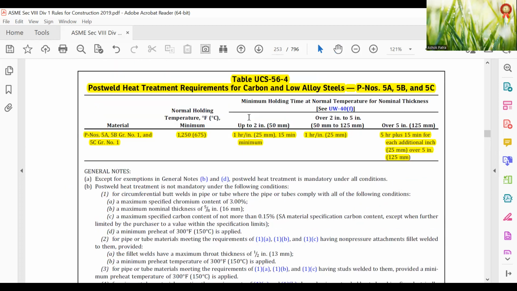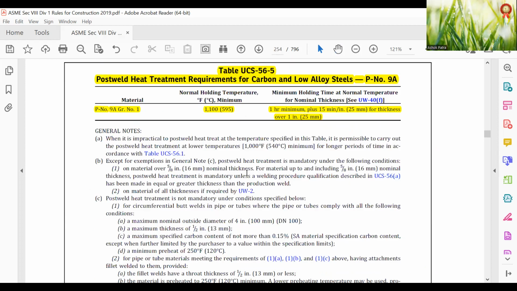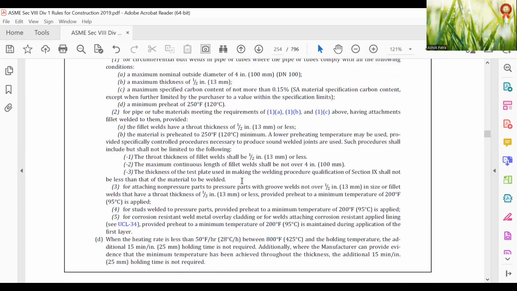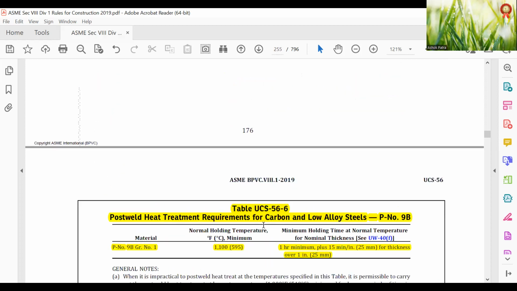If you see, it is 1250, but here 1100. 9A, 1 hour minimum plus 15 minutes per inch. So it is changed again. P9B remains the same, P9A, P9B remaining about the same.